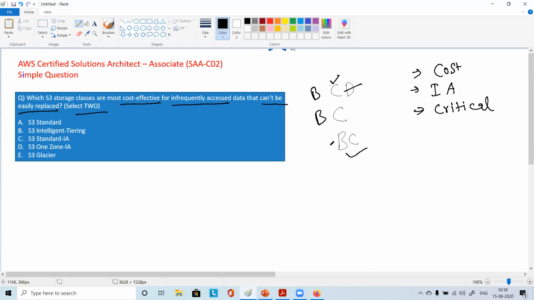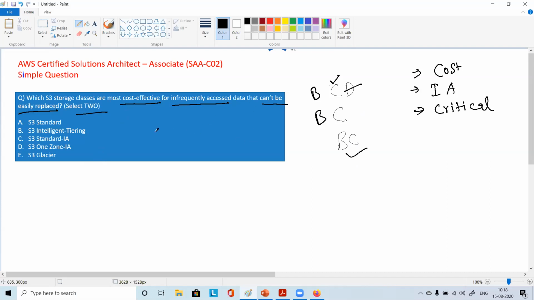Okay. So in certification, if they are asking for two, you have to answer two, and both should be correct. Then only you get marks. If one is correct, you don't get partial marks. There is no option for partial marks. So that's a good attempt.